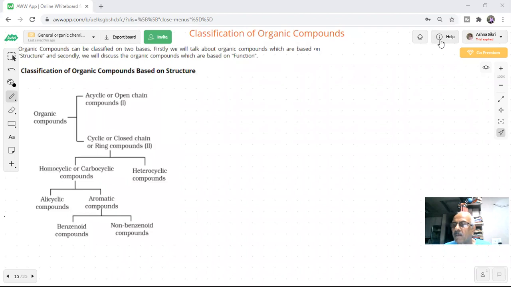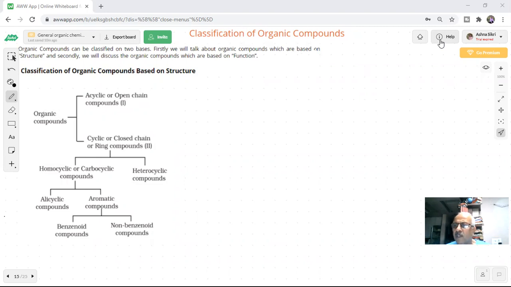You see that the number of organic compounds is very, very large now. It started with the chemistry of carbon compounds, hydrocarbons, and then derivatives of the hydrocarbons. The compounds are in such large number that there is a need for classification of the organic compounds.